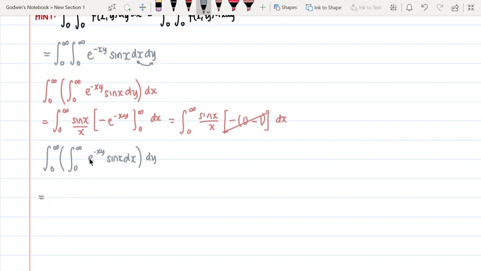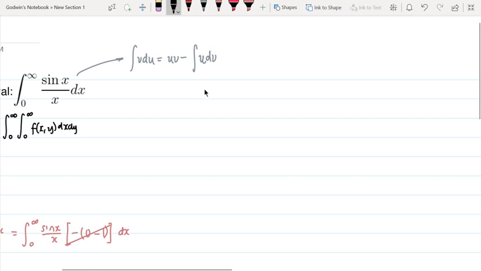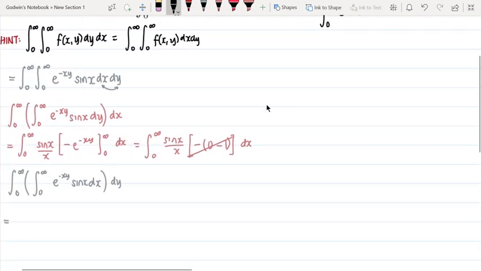So we have here an exponential and a trigonometric function. So we'll have to actually break this down first. So I guess we should go on a tangent here. I'll just write the thing down again: 0 to infinity of e to the negative xy sine x dx. I think that's it, right?